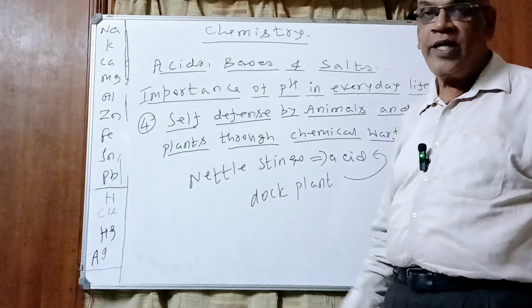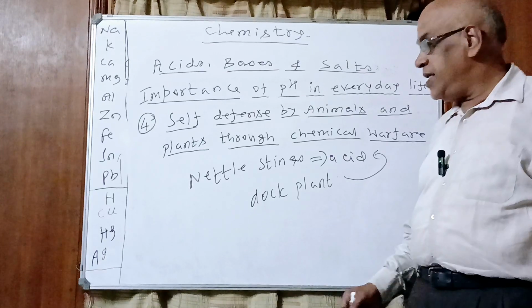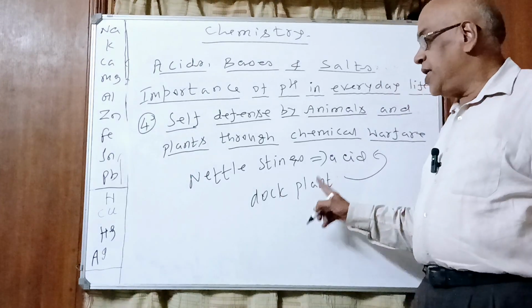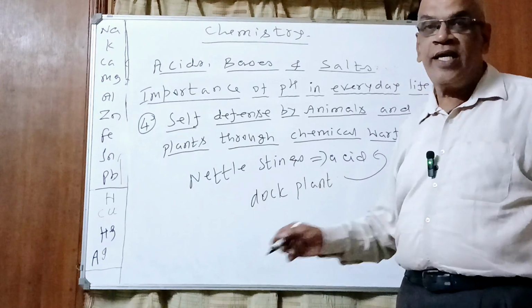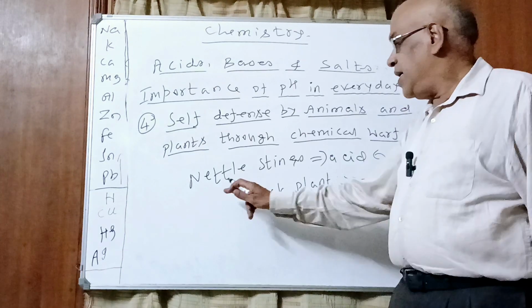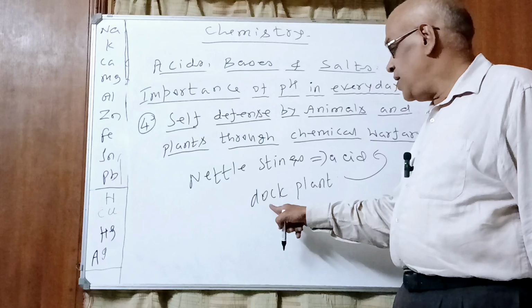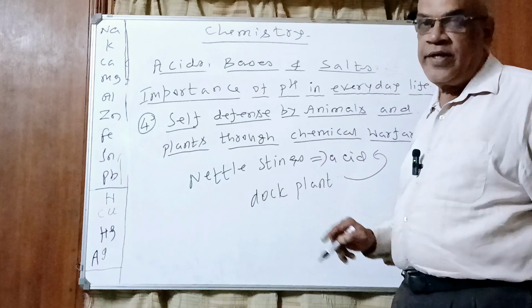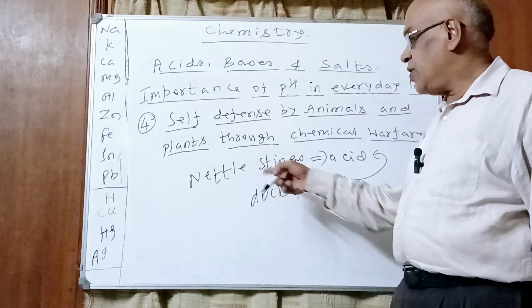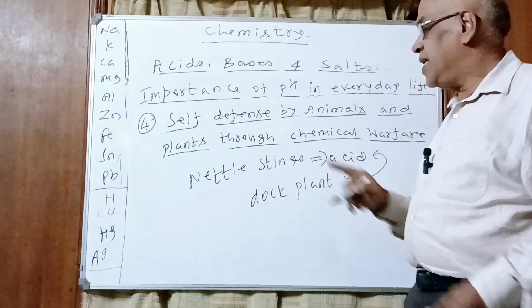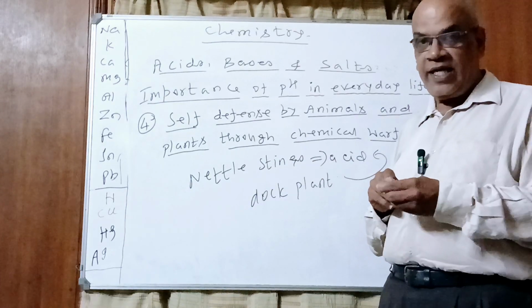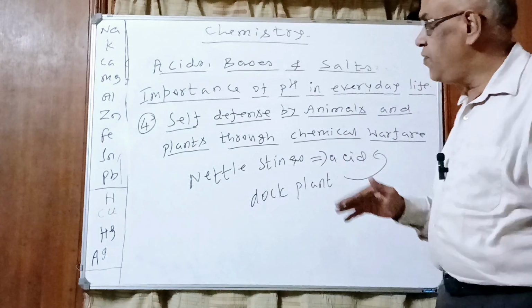And you will be shocked and surprised to know that these dock plants grow very next to nettle plants in the jungle. Suppose a nettle sting contains acid, we rub it with leaves of the dock plant. Thereby, it neutralizes the acid released by the nettle sting. Understood, children? This is the end of the topic.